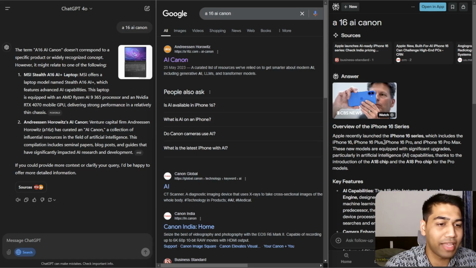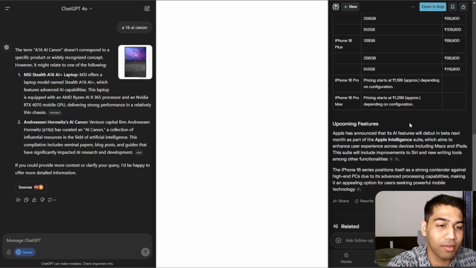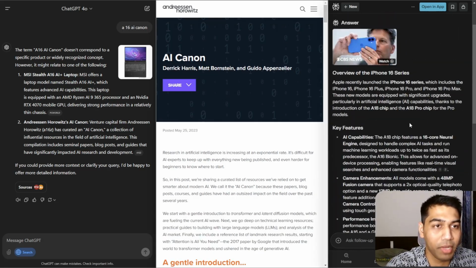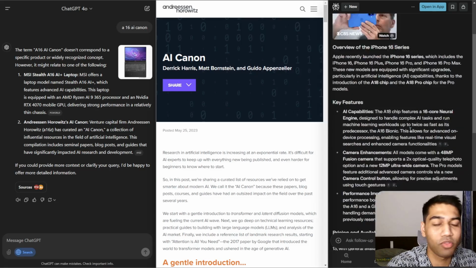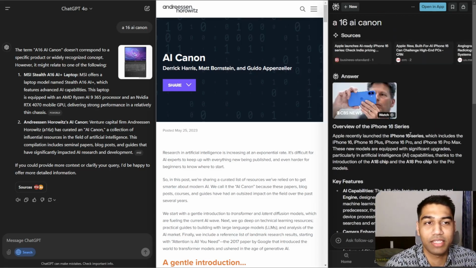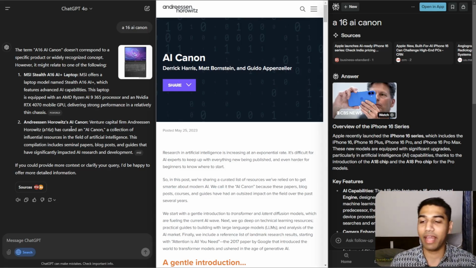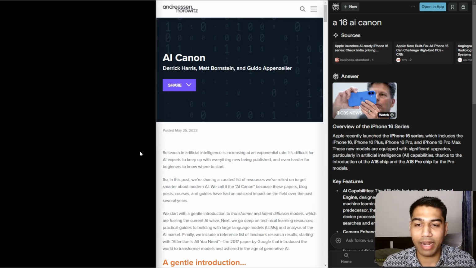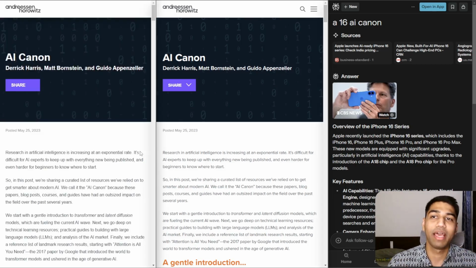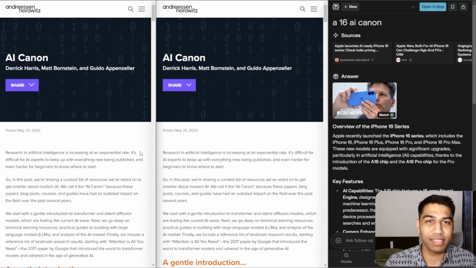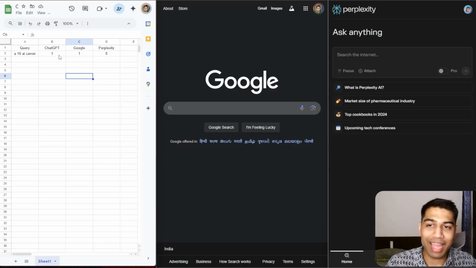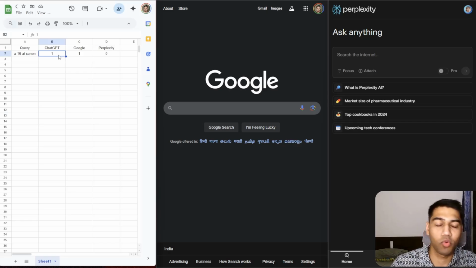So we get the link here exactly, but the result that we got from Perplexity is extremely wrong. It's nowhere close to it. It's just the iPhone 16 series and something else. ChatGPT does a fairly good job, maybe it gets another Andreessen Horowitz link there, so it's okay. It's not as great as it should be. It is giving a couple of options, and I can probably click on this link and get there. So I would technically rate them equally. From a comparison perspective, I have to give ChatGPT the same amount of marks as Google, because Google knows a lot about my history and already knows what I'm searching for.